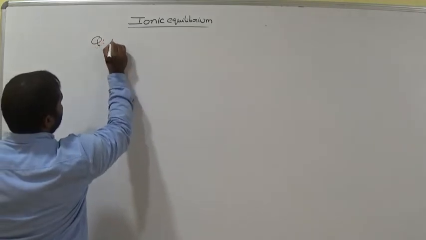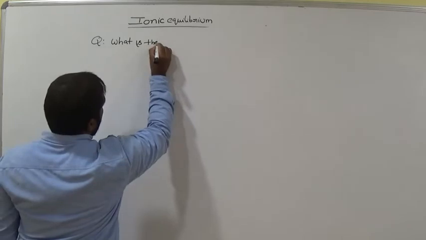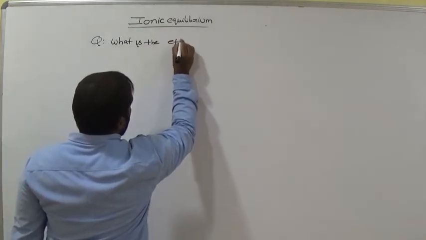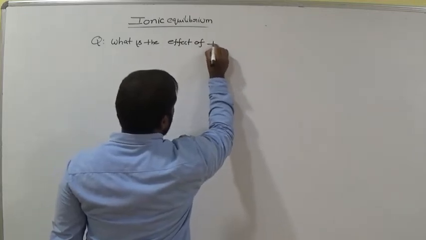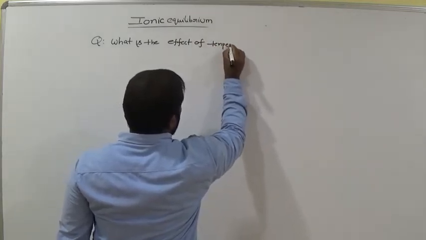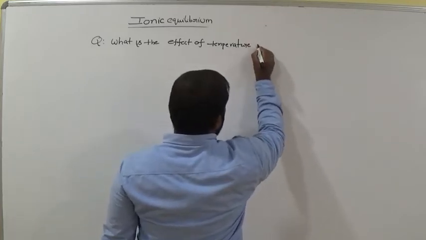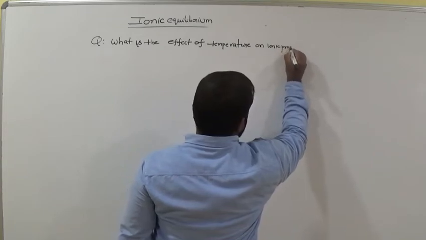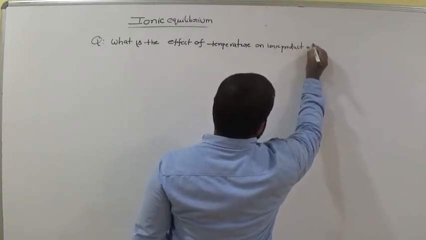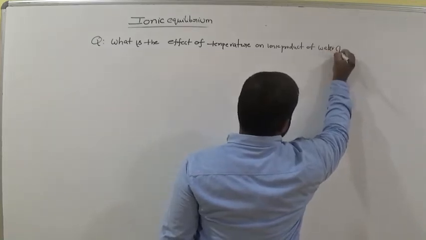Now my question is, what is the effect of temperature on the ionic product of water, that is Kw?